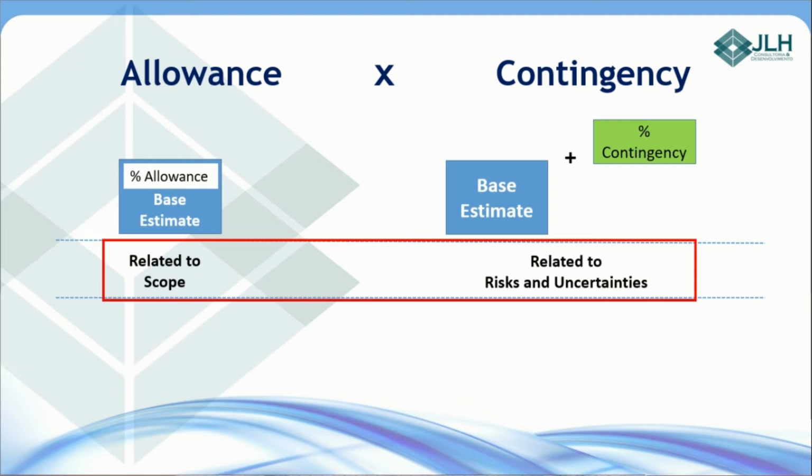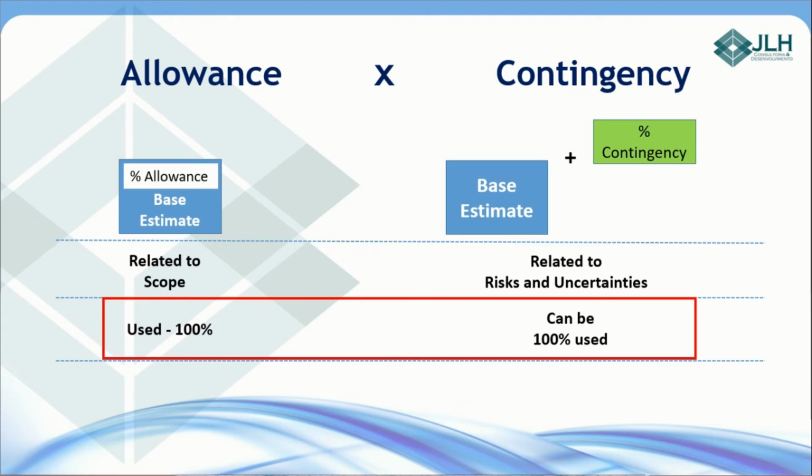On the other hand, contingency is related to risks and uncertainties, that is, this is not included in the scope of the work. Next difference is that allowance will be 100% consumed. However, contingency could be used. There is a possibility that contingency will not be 100% used. For example, if some risks don't occur.